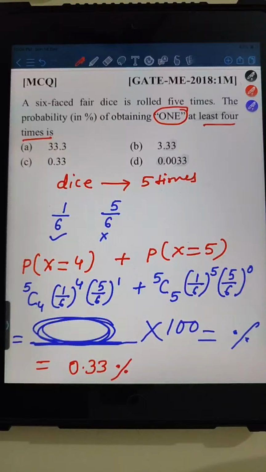Okay, can we move to the next question if no one has any doubt in this particular one? Anyone has any doubt? Let me know in the comment box.